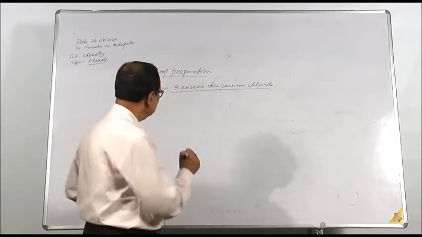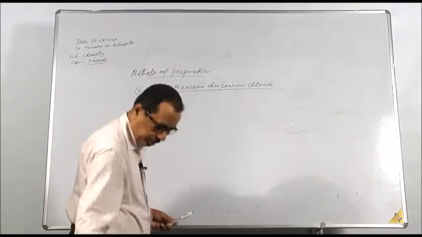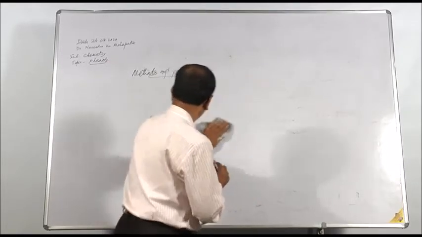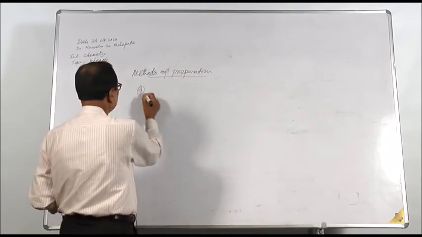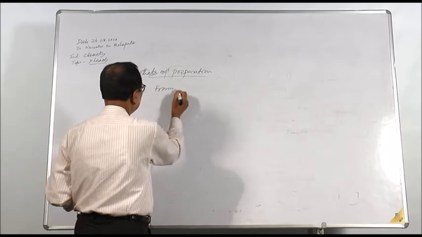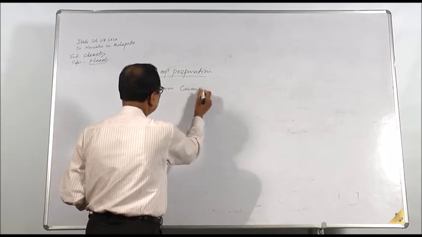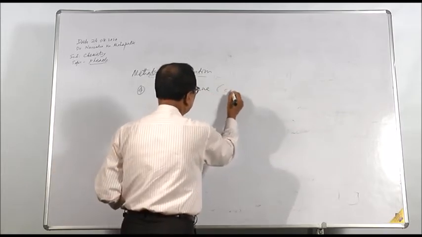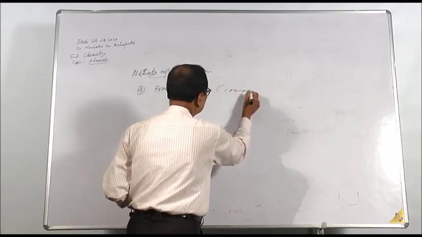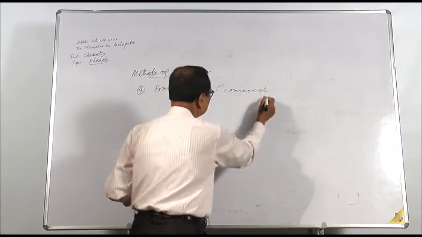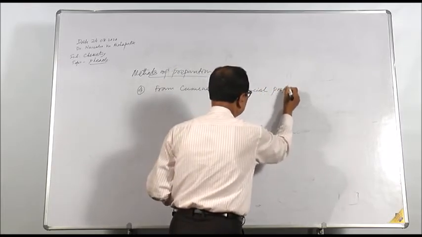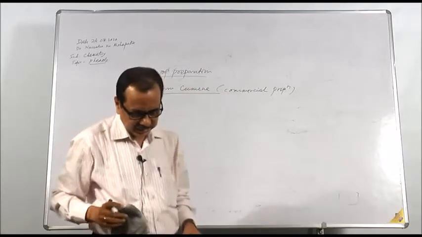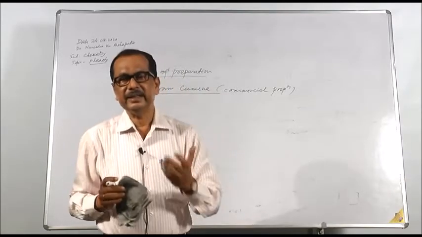Fourth one, from cumene. This is the commercial preparation. What happens when cumene is oxidized by aerial oxygen?